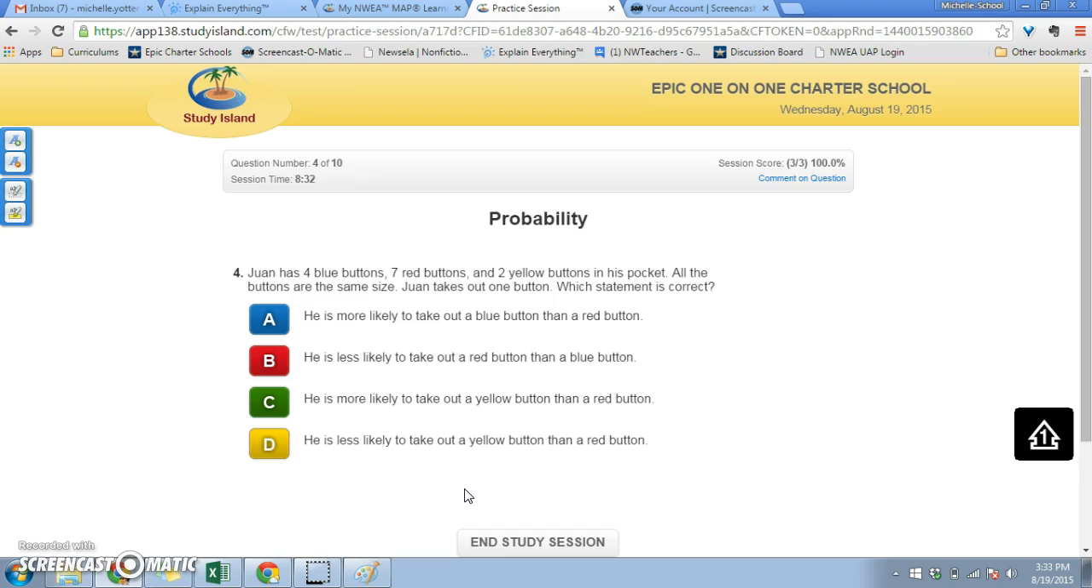Juan has 4 blue buttons, 7 red buttons, and 2 yellow buttons in his pocket. All of the buttons are the same size. Juan takes out 1 button. Which statement is correct? He's more likely to take out a blue than a red. That's not true because there are 4 blues and 7 reds. He is less likely to take out a red than a blue. That's not true either. He's more likely to pick a red than a blue. He's more likely to take out a yellow than a red. That's not true either. He's less likely to take out a yellow than a red. That one's true.